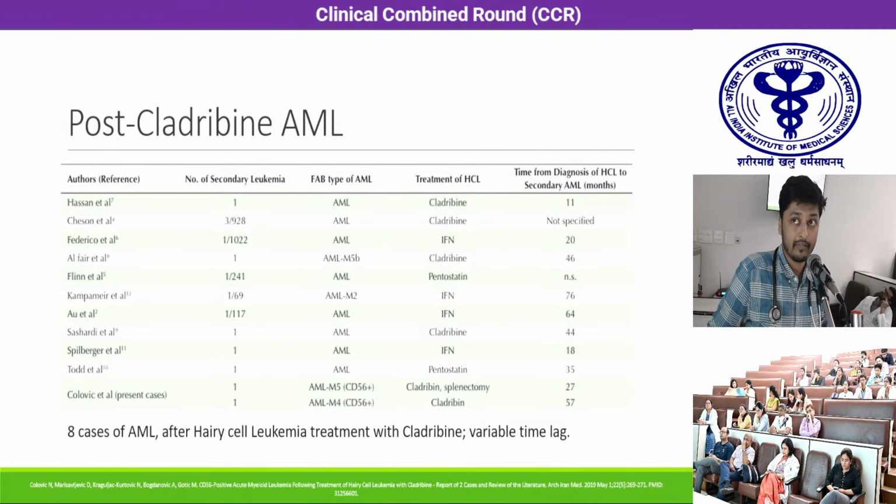One case series that I could find showed, like the denominator you can see in the second column, 928, 1022. Out of these, only 8 cases developed AML after hairy cell leukemia treatment with cladribine, with a variable time lag. So it just goes to show that cladribine is not a very common cause of secondary AML.